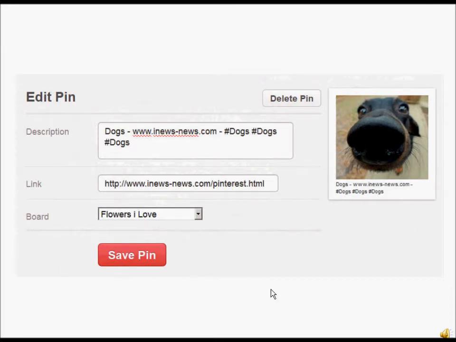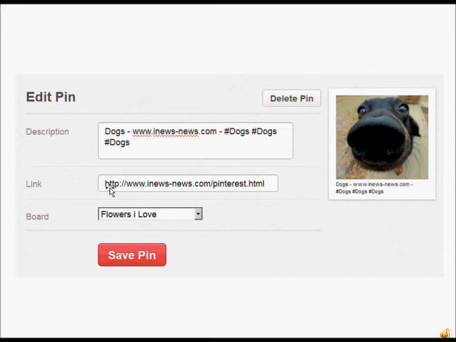Okay, so this is what I did. Since it's a dog picture, I put in dogs because that's the title, and I put in my website here. And then I put those pound signs again with 3 pound signs with 3 dogs. Now you can change these keywords. It could be like dogs, and it could be like dog collars or dog grooming or something like that, if you had like a dog site. Okay, but if you notice, I got my website name right in the description.